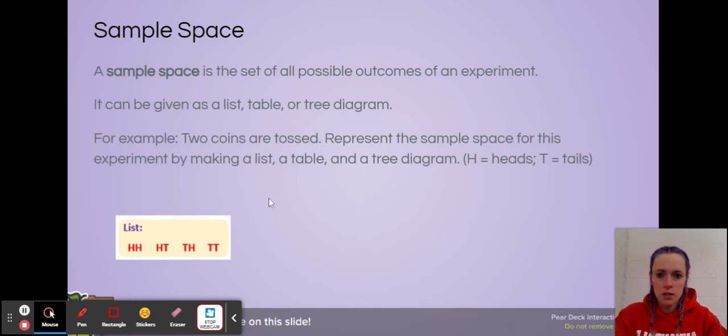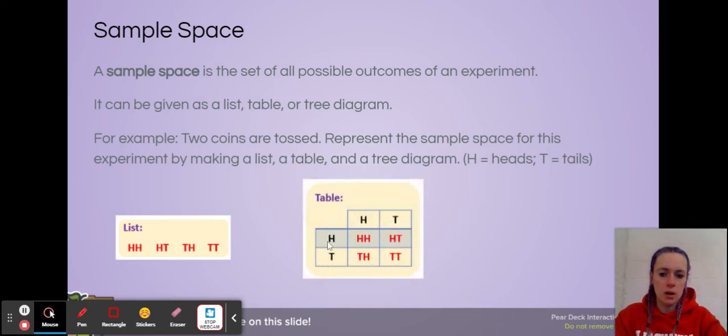But for our table, we can make it look kind of like those multiplication tables that we used to have. I can have one coin on the row, one coin on the top column. So I have my heads and my tails for each of those, and then just matching up the heads and the tails for each possibility. So again, what's in red is my actual sample space, and you're just using the table to help you get there.